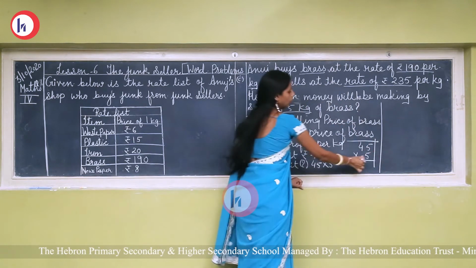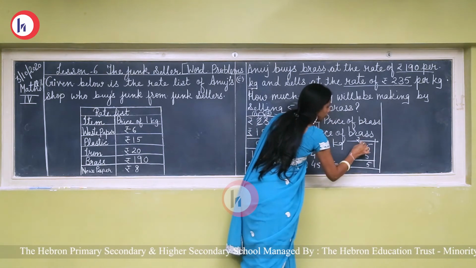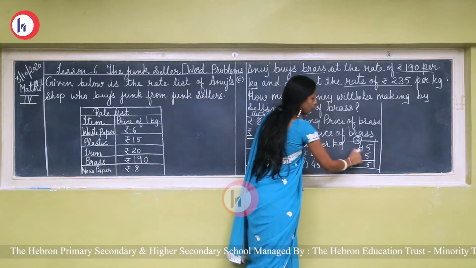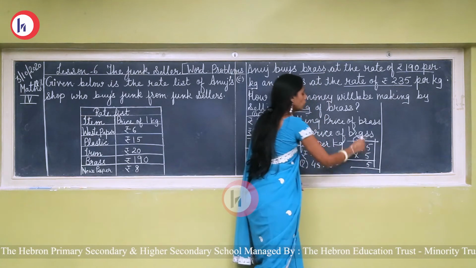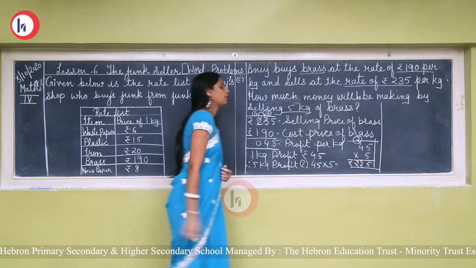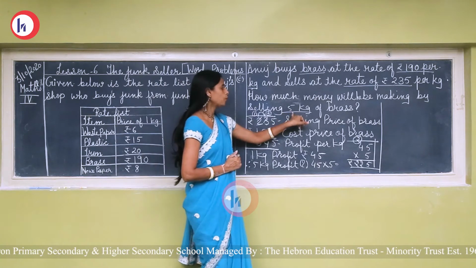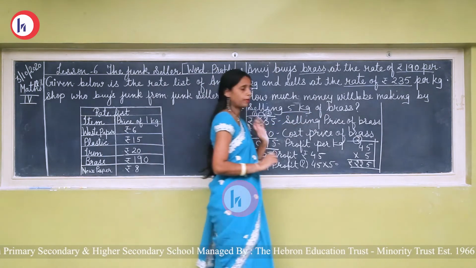Do multiplication. 5 5s are 25. 5 will be here and 2 will be carry forward. Now 5 4s are 20. 20 plus 2, 22. So rupees 225 profit Anuj will get to sell 5 kg of brass.